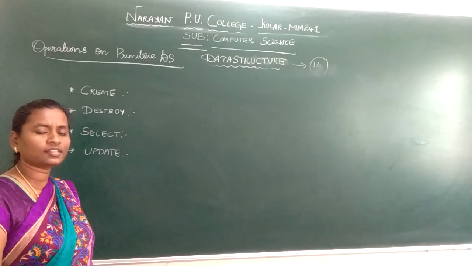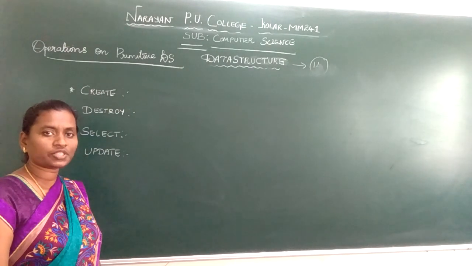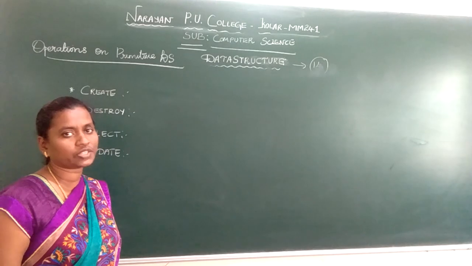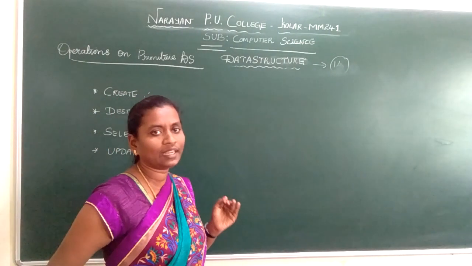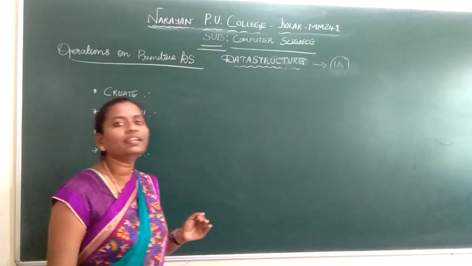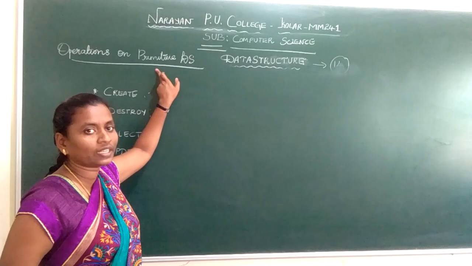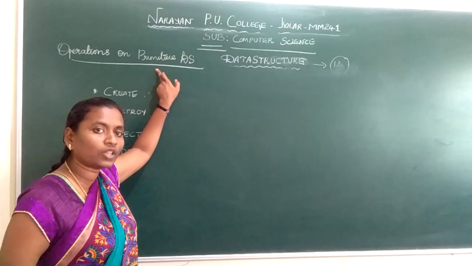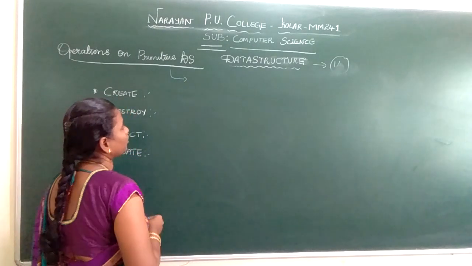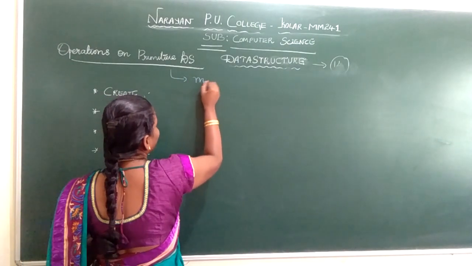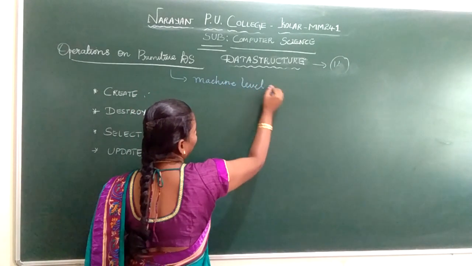Okay guys, we discussed the classification of data structure. Just keep in mind, data structure is broadly classified into two types: primitive and non-primitive. What do you mean by primitive data structure? Primitive data structures are the data structures which directly operate on the machine level instructions.